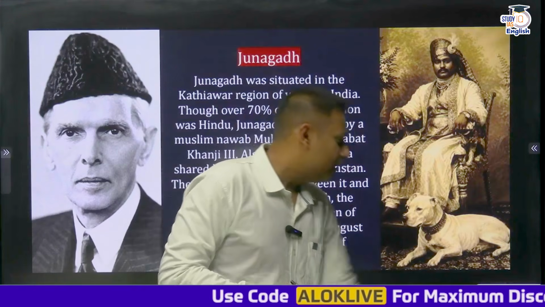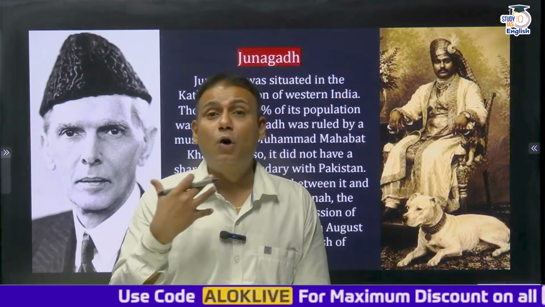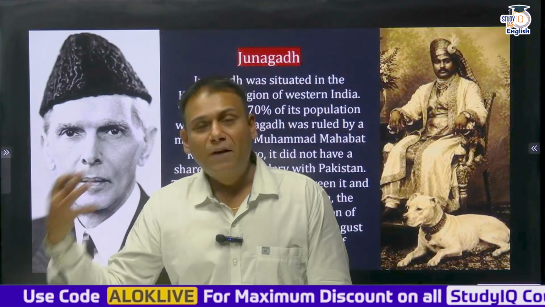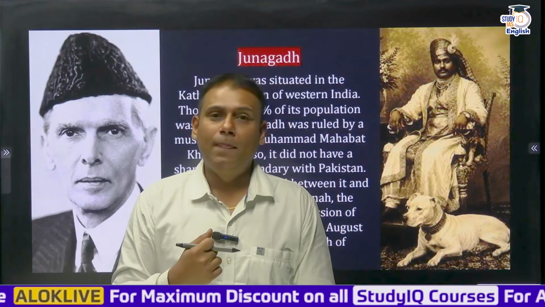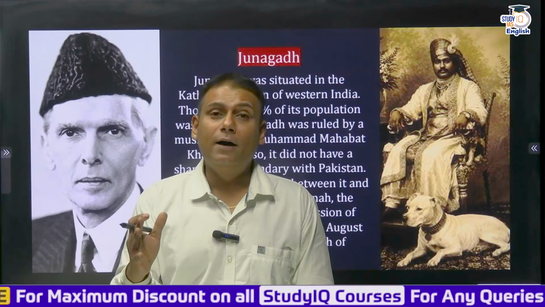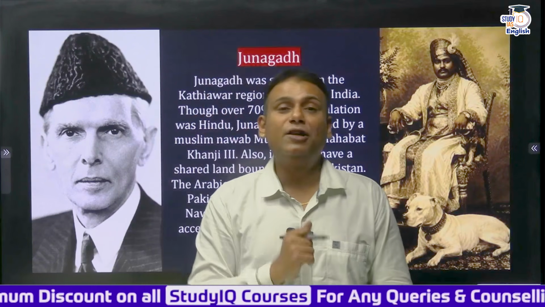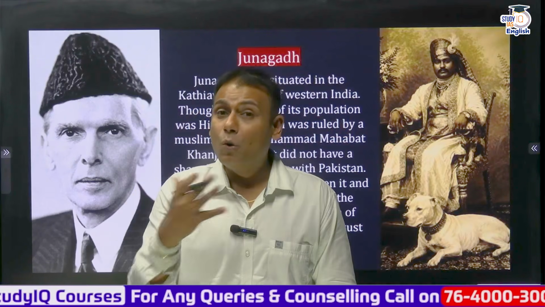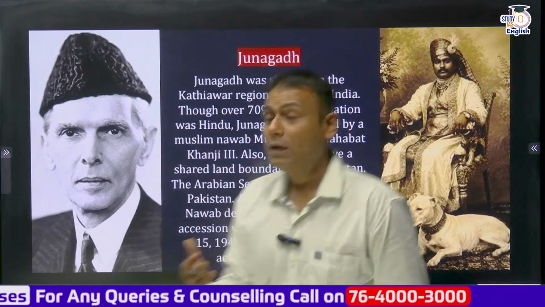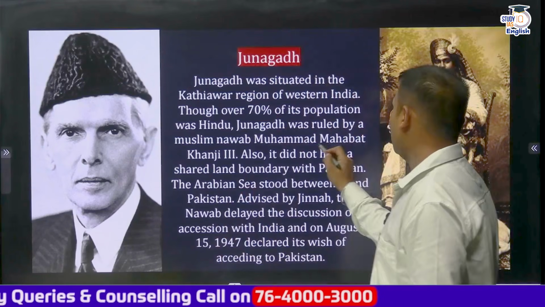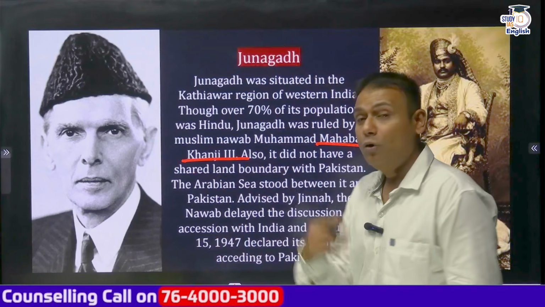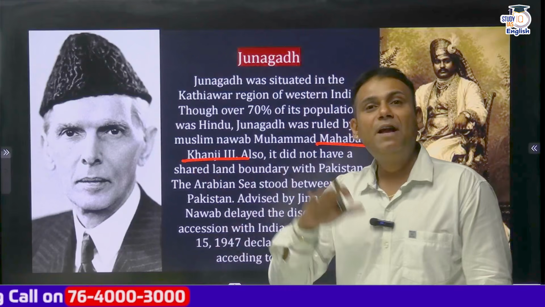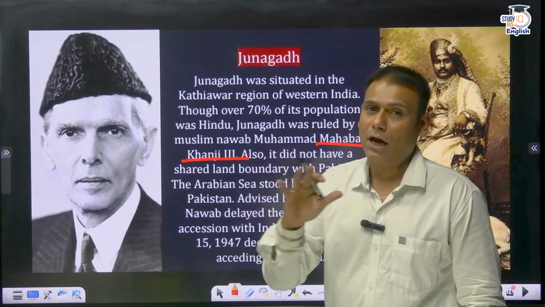So let's understand how Junagadh got merged into the Union of India. Now Junagadh is located precisely in Kathiawad region of Gujarat, and 70% population here was Hindu, but the ruler was Muhammad Mahabat Khan III. So the ruler was a Muslim, and 70% of the population here was Hindu.